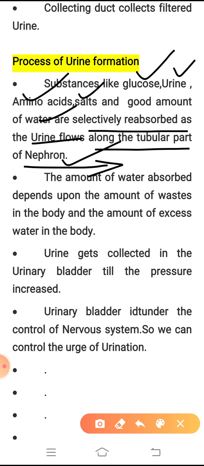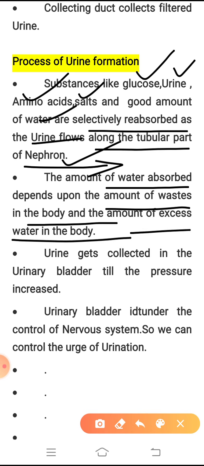How does the amount of urine which comes out of the kidney depend? It depends on the amount of water absorbed and the amount of waste present in the body, or the excess of water in the body. The urine collected in the urinary bladder waits for a certain period of time. Once it is filled, pressure is created inside, and as a result, you feel like passing the urine outside.